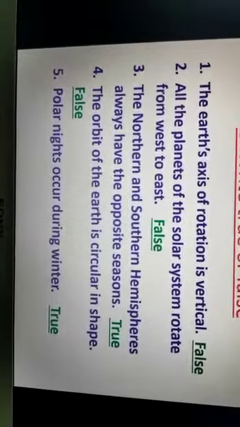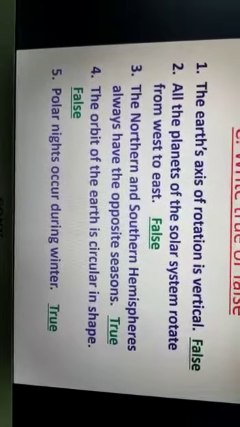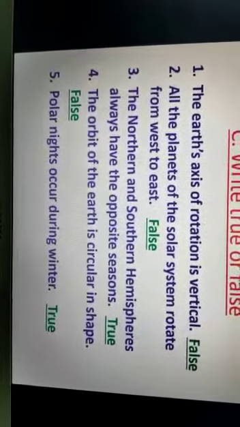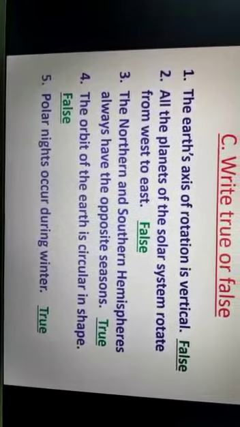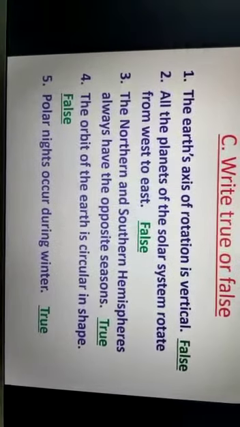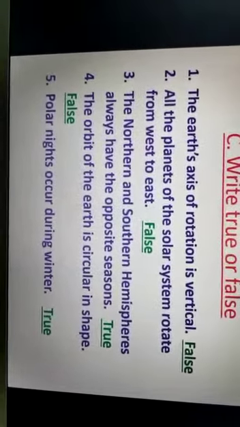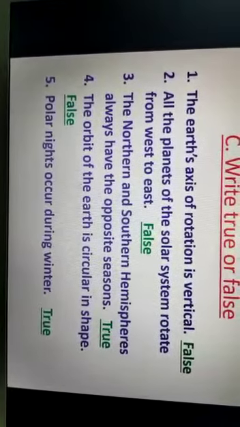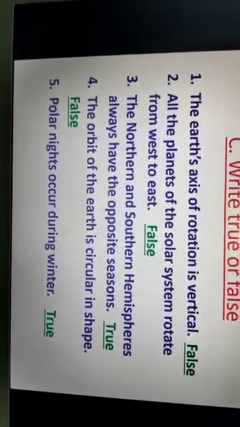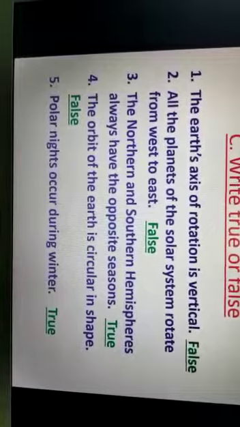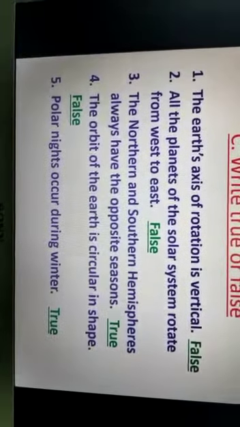Last one is, polar nights occur during winter. It is a true statement, because the continuous night in the polar regions during winter is known as polar night. So this statement is true.